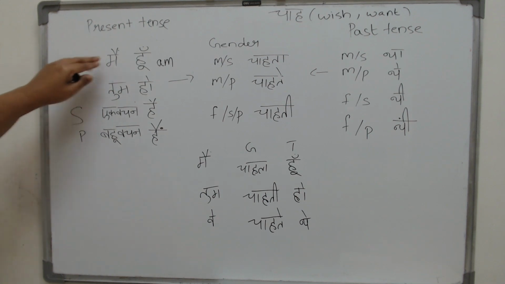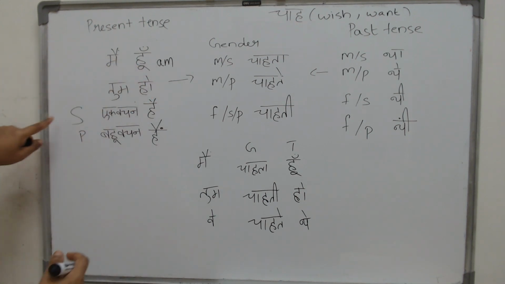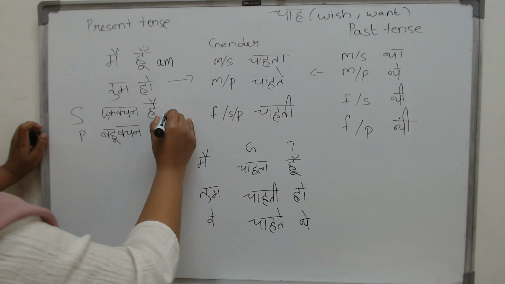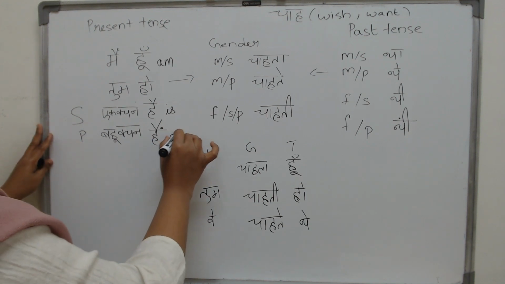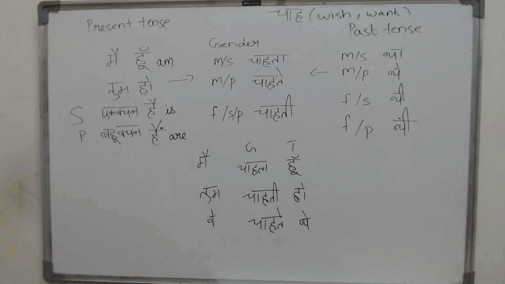So with main, always am will come. With singular, always is will come. She is fine. She is going to the market. With the plural, are will come. So in present tense you have 4 different forms, and in past tense again you have 4 different forms.